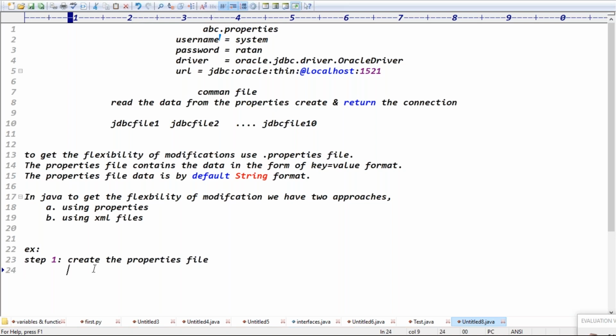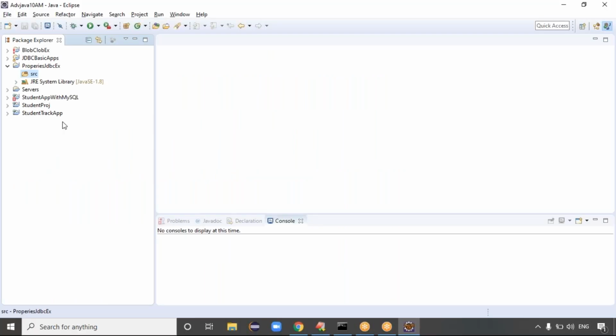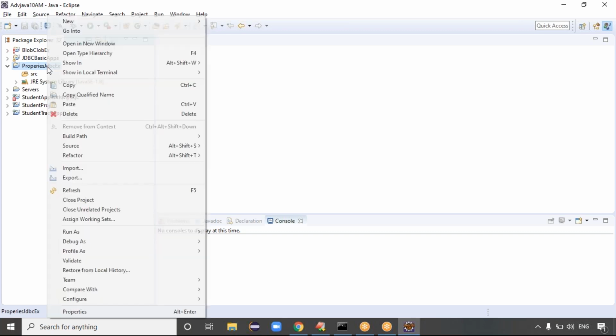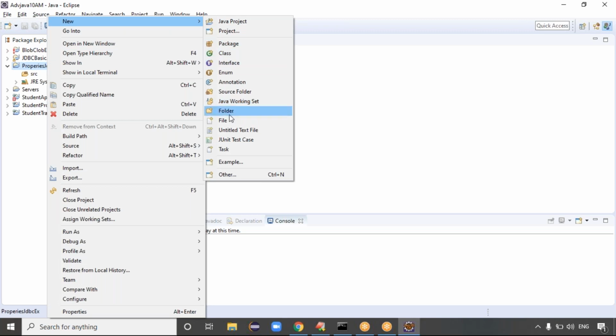Where do we create the property file? Create the property file directly in the project folder, guys. What is the project folder? This is my project folder, right? Right click here, New. I want to take the normal file. We don't have an option like property file.